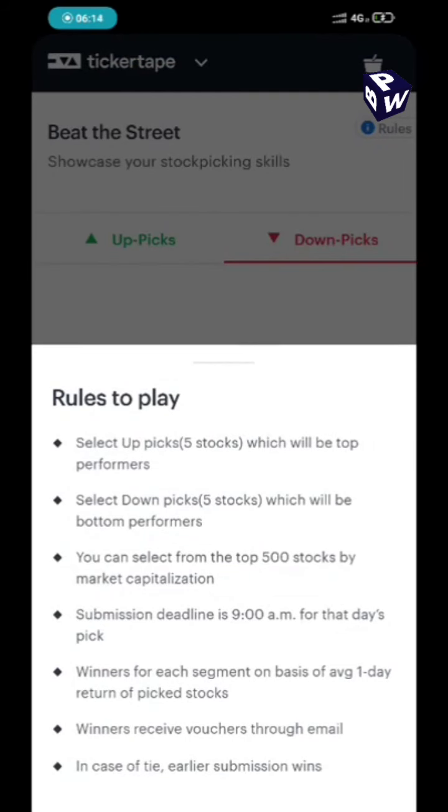Rules to play. Number one rule is you have to select top five performers, that is top five stocks. Second, top five bottom performers, and you can select these up picks and down picks from the top 500 stocks by market capitalization in the stock market. And the most important rule for this game is that your submission should be before 9 a.m. for the day's pick.